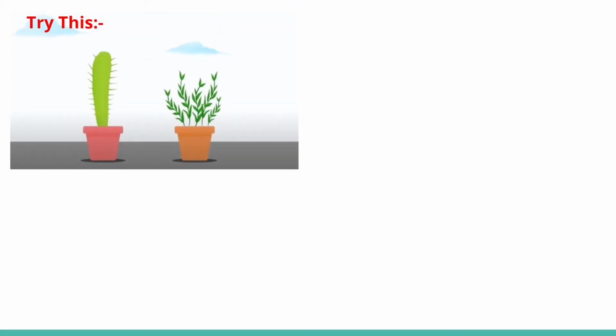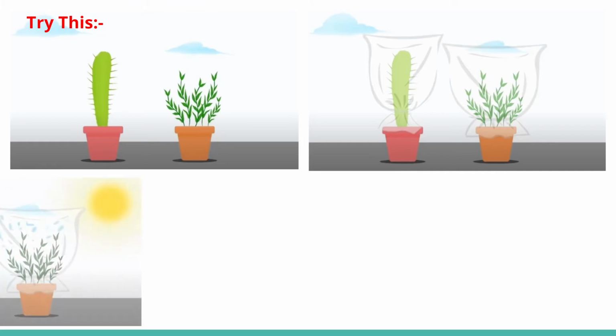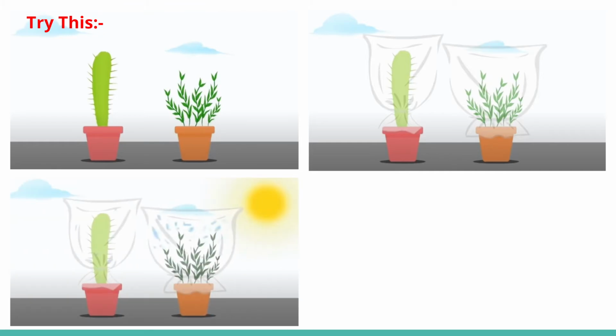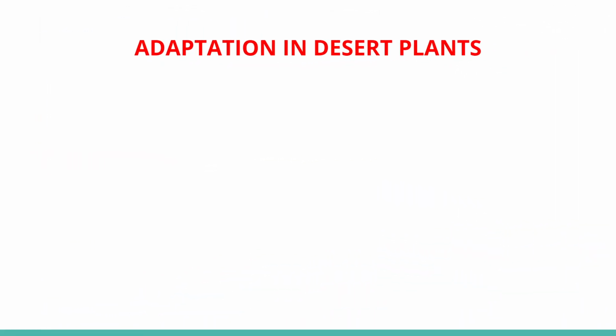First, try this. Take two potted plants. One is a cactus and the other is a leafy plant. Tie a plastic bag loosely around the leaves of these plants and keep them in sunlight from early in the morning. In the afternoon, bring those pots into the classroom and observe them. Has the same quantity of water collected in both bags? Let's see what changes occur in desert plants to survive in this region.